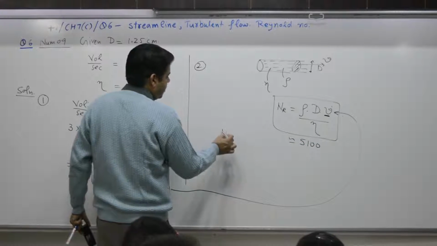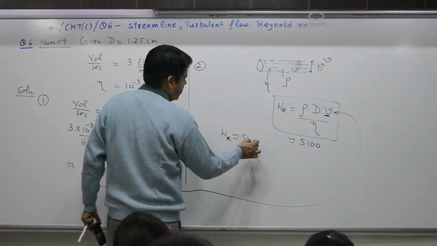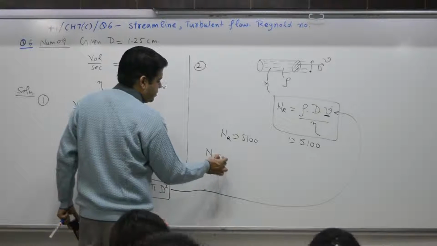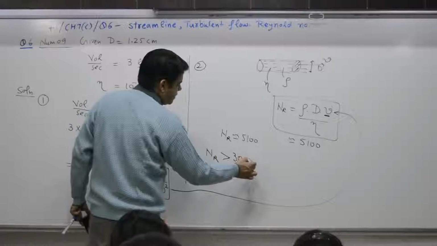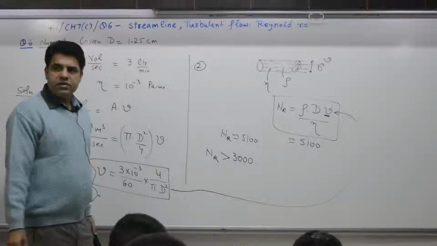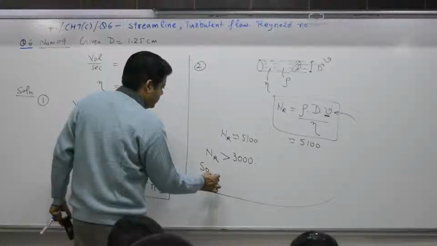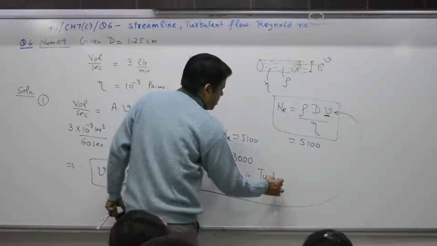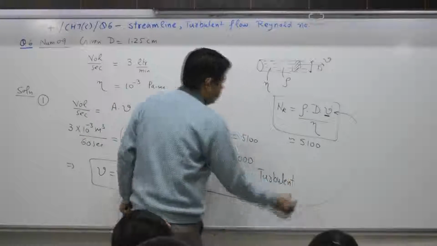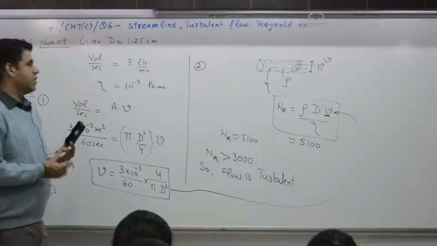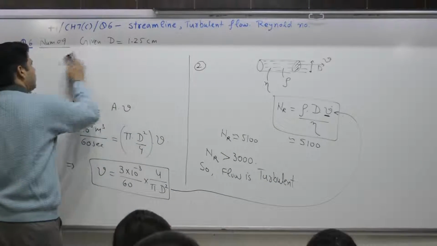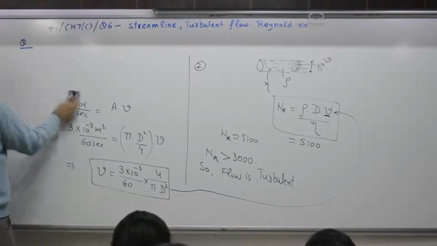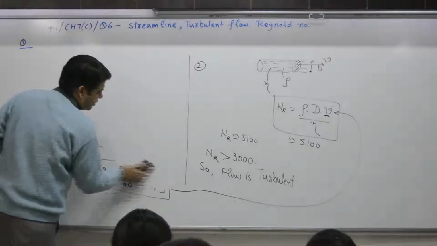So if Reynold number is approximately 5100, this number is more than 3000. So flow is turbulent. So in competition questions, you have to find out Reynold number, and you have to come out with whether this value is less than 2000 or more than 3000.